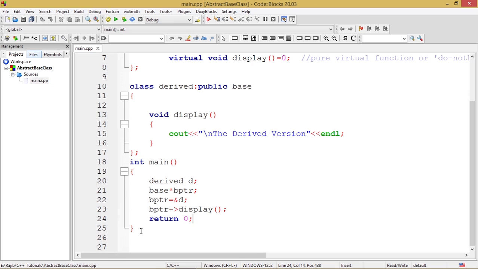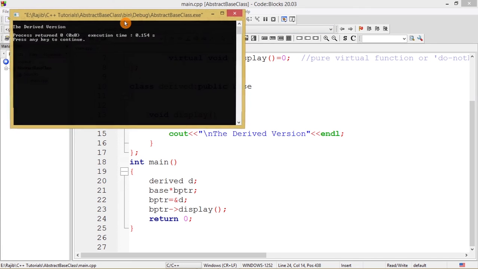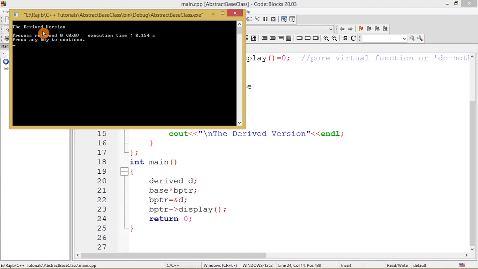So our expected output is that bptr arrow display will definitely show the output as the derived version. So let's try to tally our expected observation with the real output. Let's go to build and run. See, we have got the expected output, the derived version.